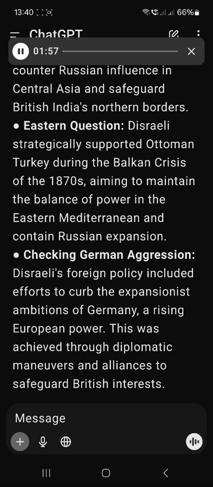Second Reform Act, 1867. The Second Reform Act of 1867 expanded the right to vote in parliamentary elections to a larger portion of the urban working class. This extension of suffrage was a significant step toward democratic representation. Artisans' Dwelling Act, 1875. The Artisans' Dwelling Act of 1875 aimed to improve the living conditions of urban working-class families. It granted local authorities the power to address issues related to overcrowded and unsanitary housing in urban areas.